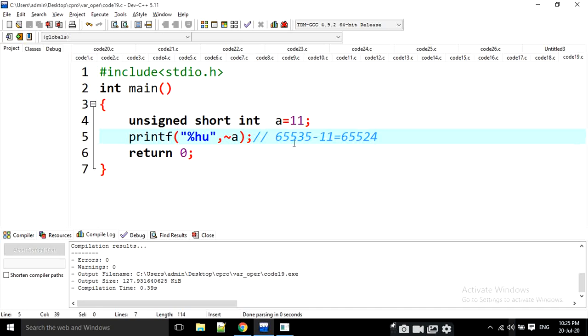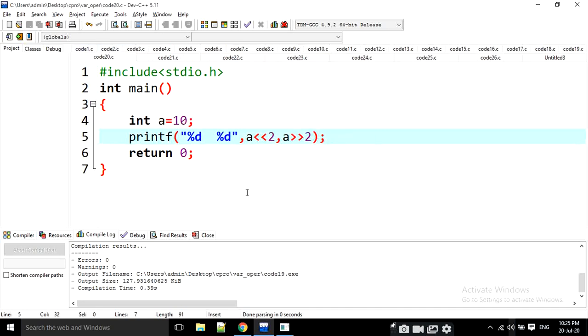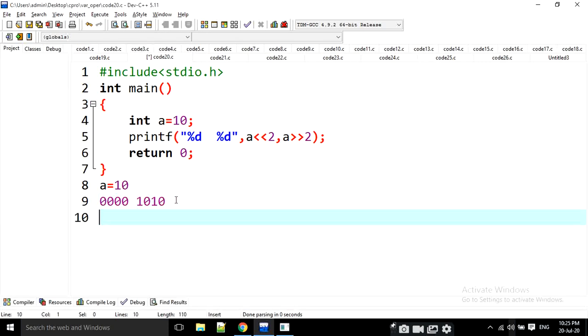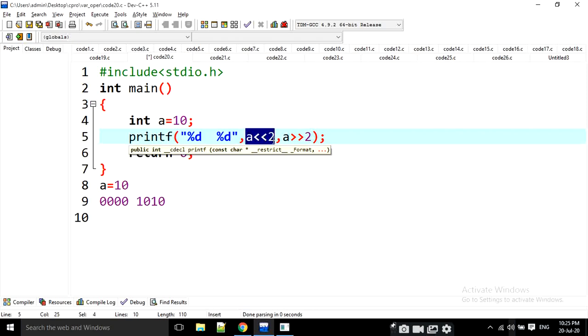Okay. Then moving into 20th question. Here these are the left shift operator and right shift operator. How does it work? For example, a is equal to 10 here, right? A is equal to 10. I am going to represent that 10 in binary, that is 1010, and I am going to represent it in 8-bit representation. That means here it is going to be left shift of 2 bits.